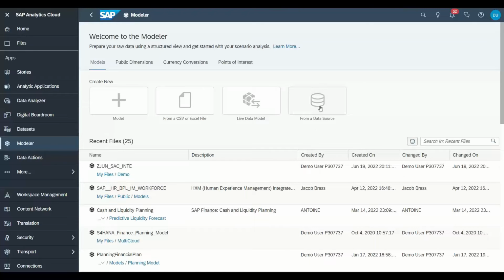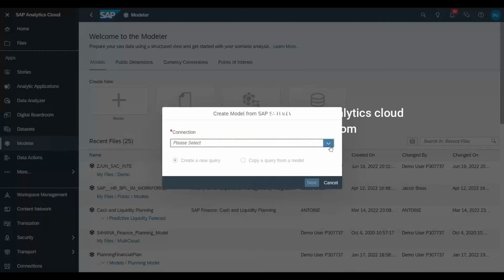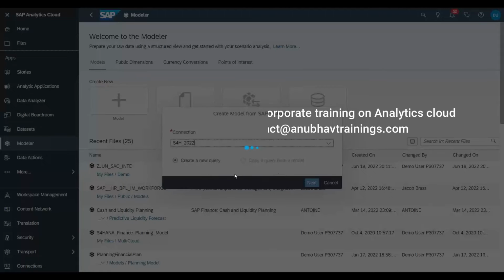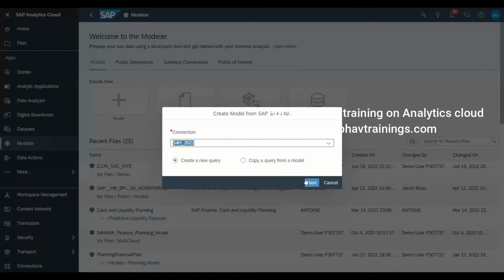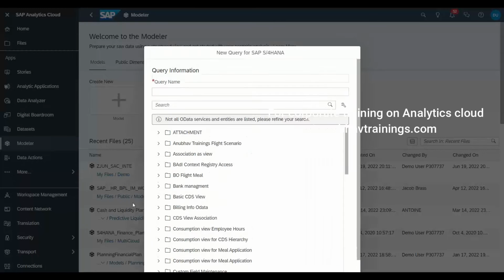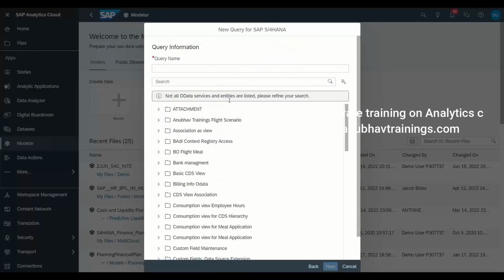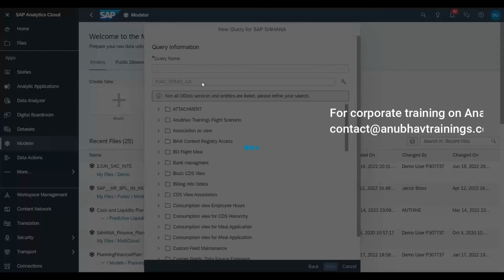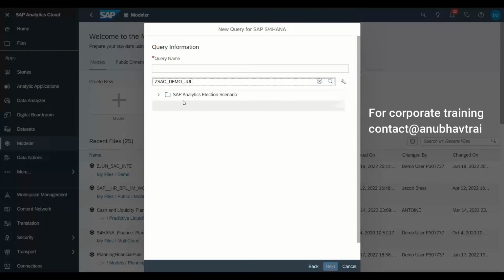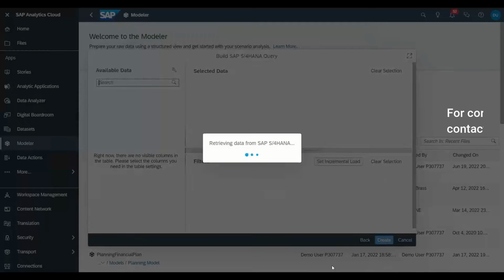So now let me create a model from a data source. And I choose here SAP S/4HANA system. I choose my connection, which I've already maintained as I showed you, and I create a new query. And now I'm going to search for my view name in the Analytics Cloud system. Since I've already created the connection, I should be able to find this view name over there. There you go. I click on select and next.